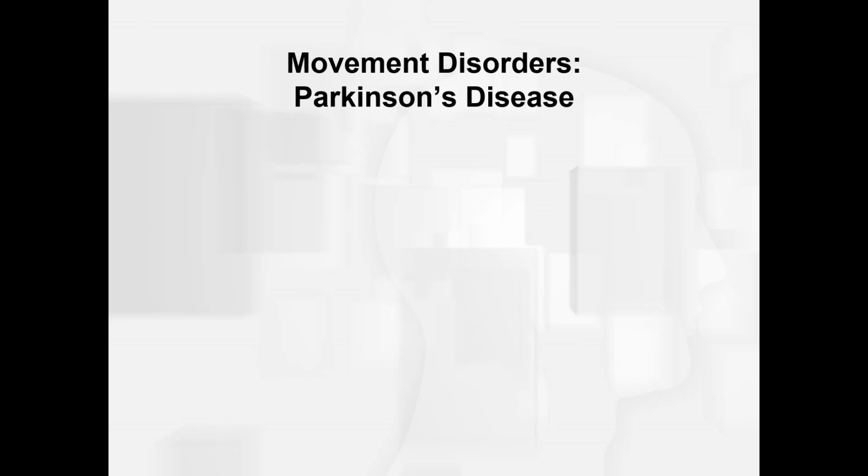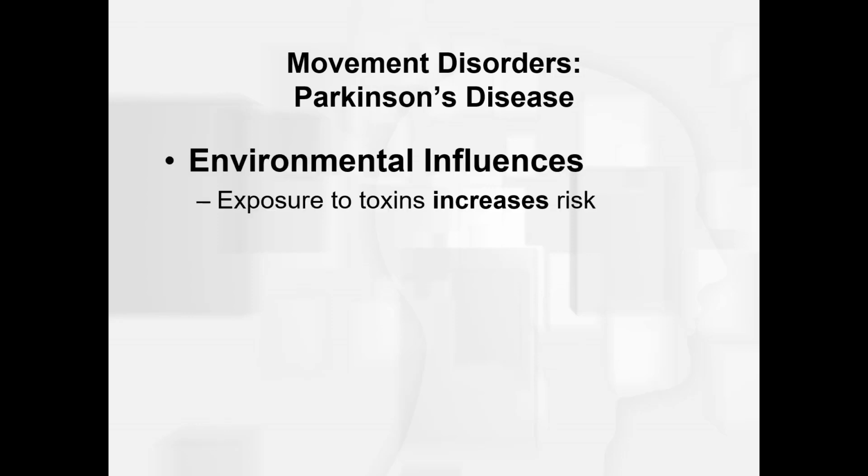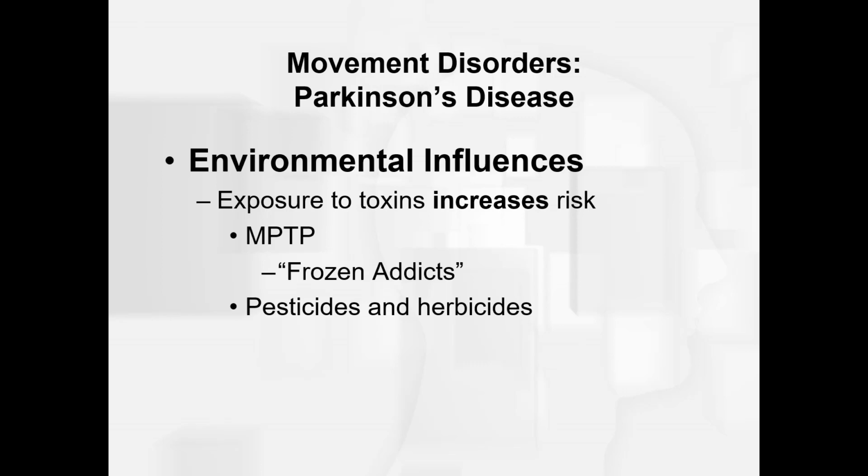So what could some of these potential environmental causes be? Exposure to toxins, we know, increases risk. So as you saw in the video, or you will see in the case of the frozen addicts, the drug that they were exposed to was MPTP. So that's again what they thought they were taking heroin, but yet the person accidentally made MPTP, and they ended up having instantaneous symptoms of Parkinson's disease, advanced Parkinson's disease. So as they mentioned in the case of the frozen addicts, MPTP has a similar chemical structure to some pesticides and herbicides.